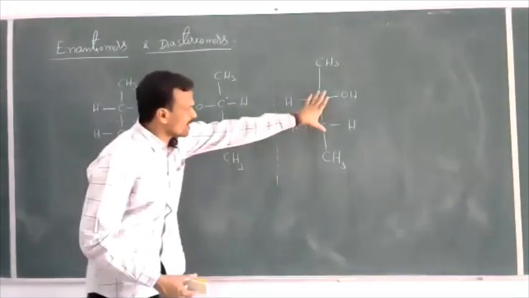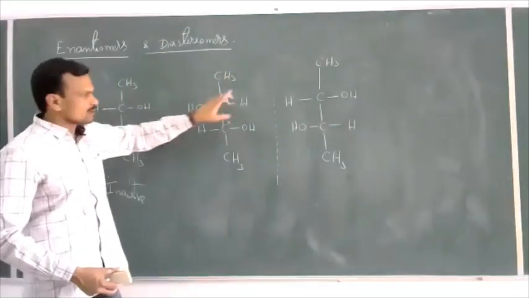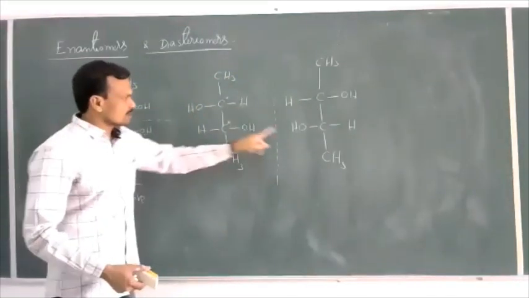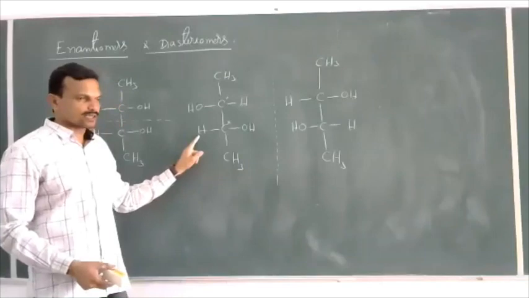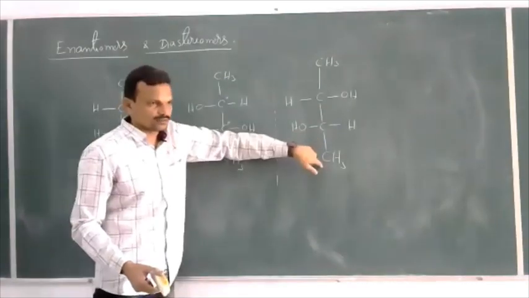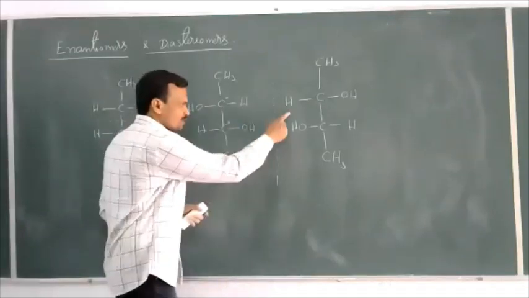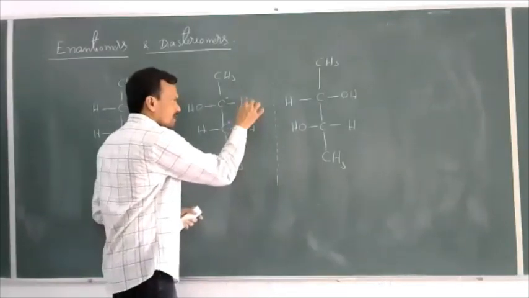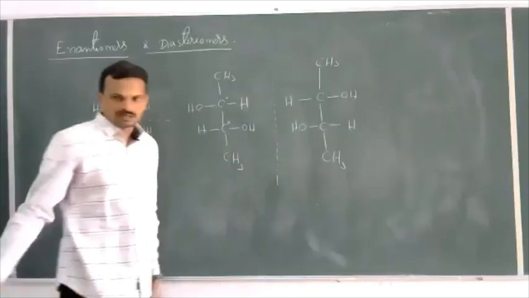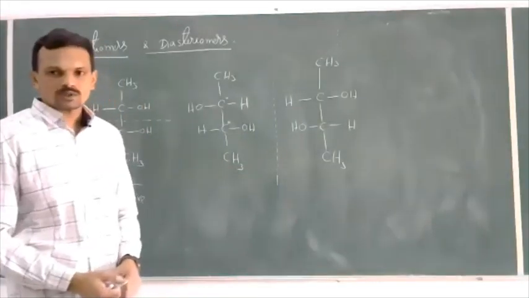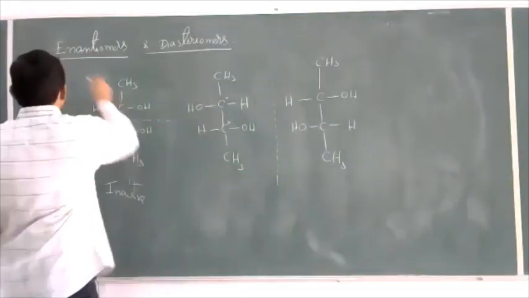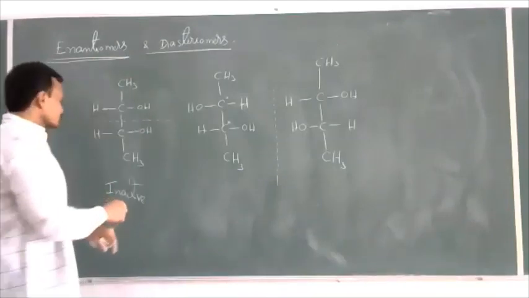If you keep this molecule as it is over this, here H is there, here OH is there. Here OH is there, here H is there. CH3 may coincide, but these two do not coincide. So, these two structures are mirror images of each other, which are non-superimposable. These are called enantiomers.